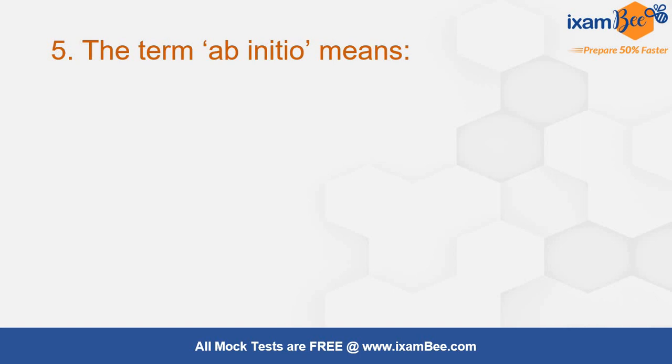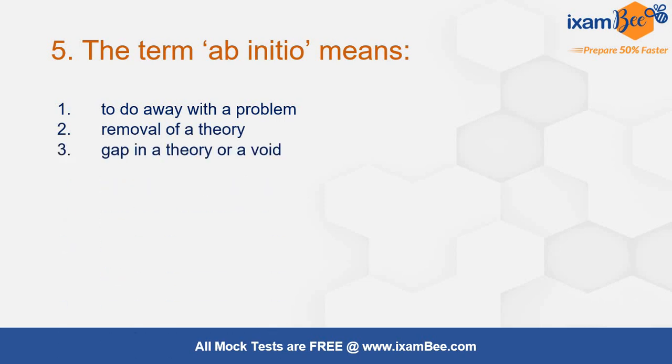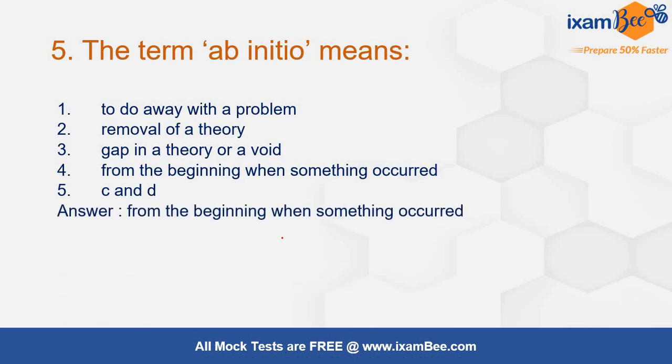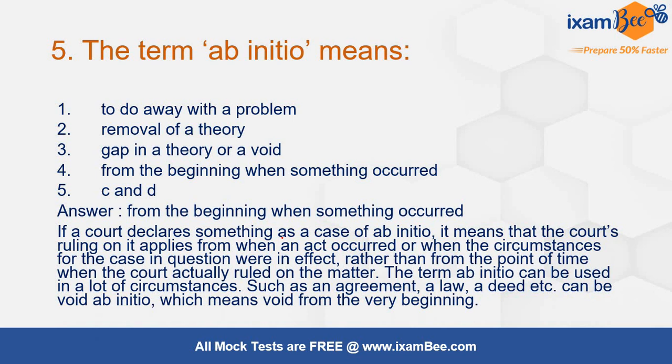The term ab initio means what? To do away with a problem, removal of a theory, gap in a theory or a void, from the beginning when something has occurred. C and D both. And the answer is from the beginning when something has occurred. We have heard of the term void ab initio many times in contracts, so we have an idea about this term already, so it is easy for us to answer. From the beginning when something has occurred means ab initio.